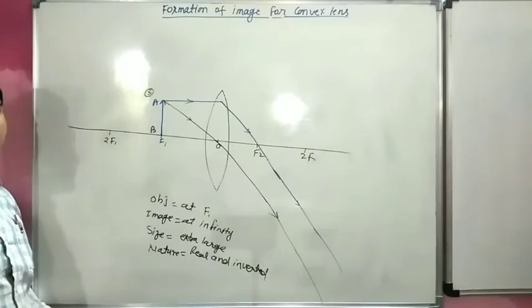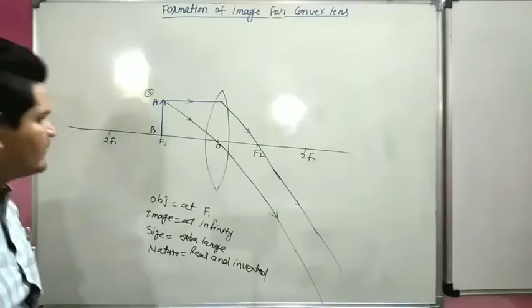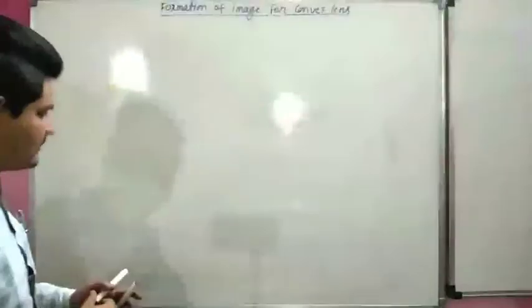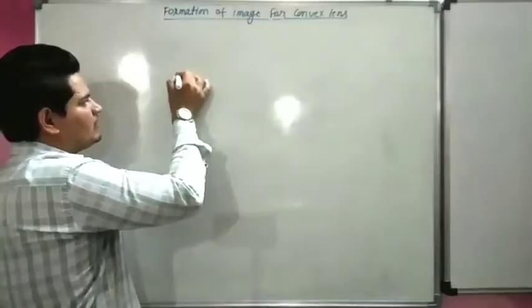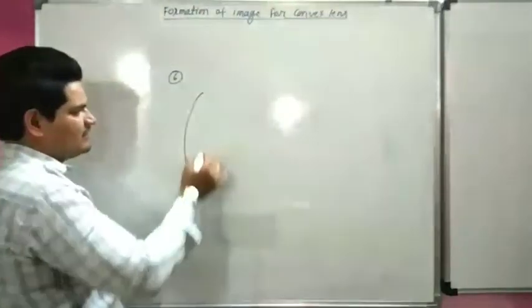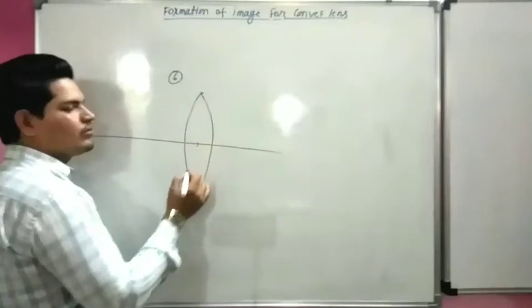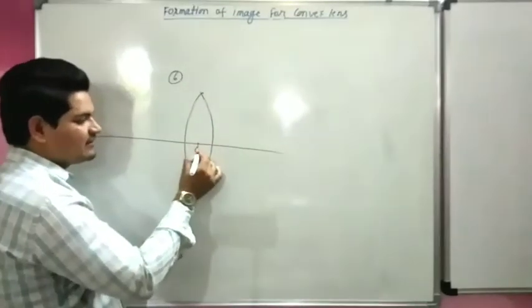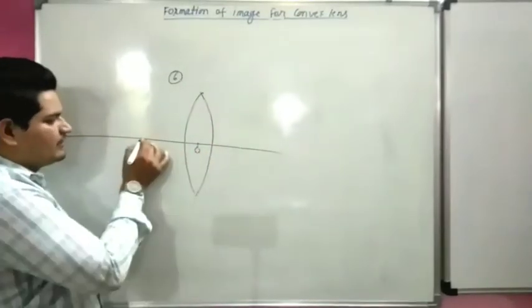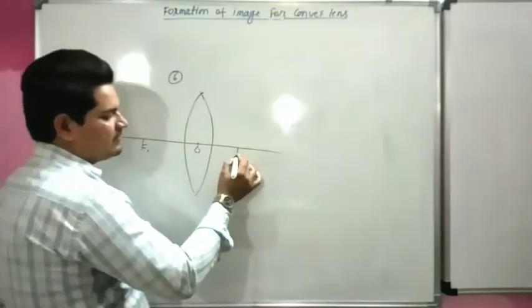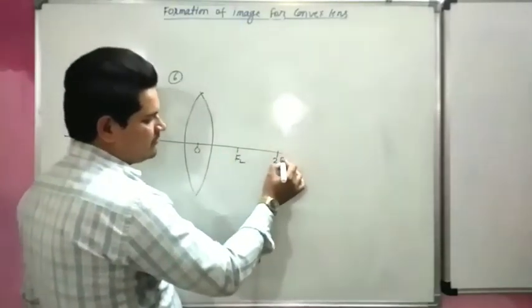Now we will start our last case. This is our sixth case. Here this is the convex lens. This is the optical center O. This is F1, 2F1, this is F2, 2F2.